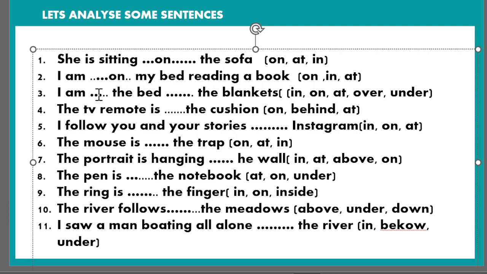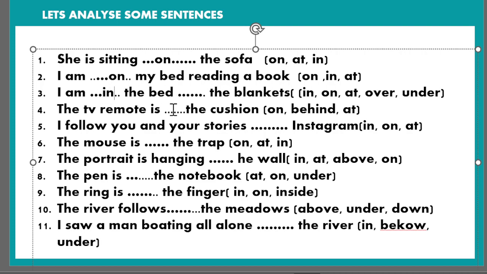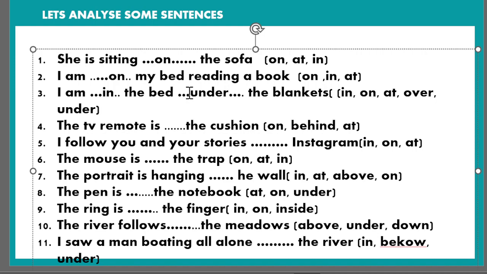Here it is, I'm dash the bed dash the blanket. So here it will be I'm in the bed, and the next suitable preposition would be under. I'm in the bed under the blankets.